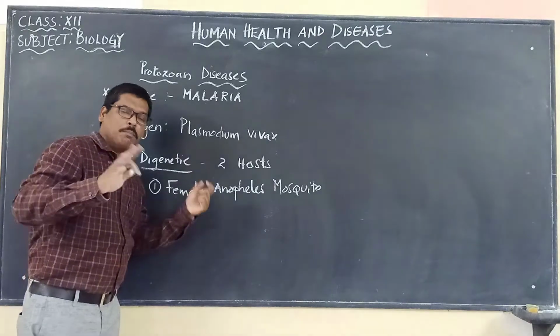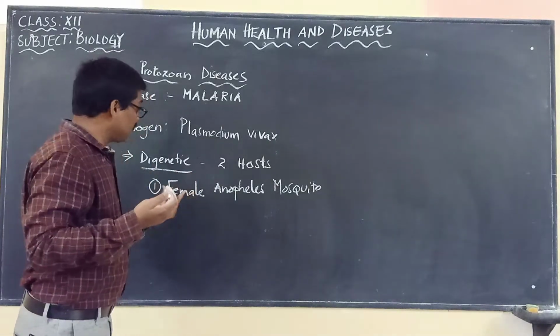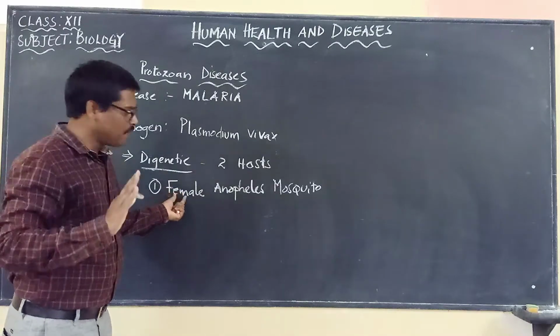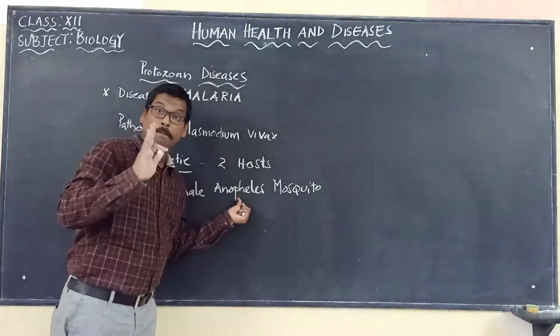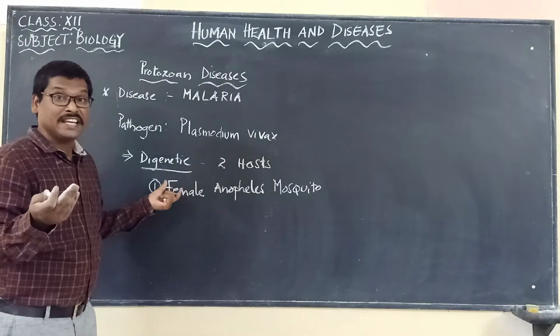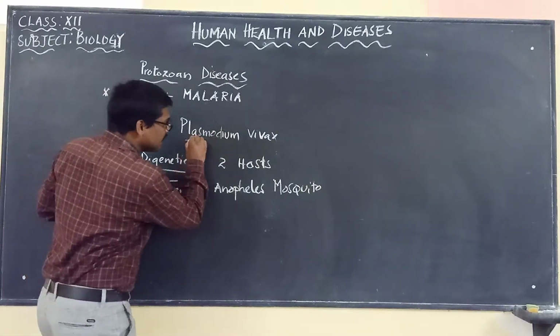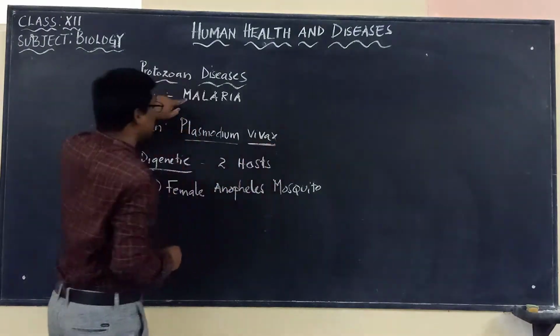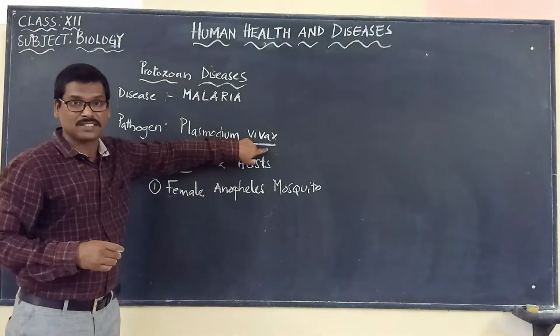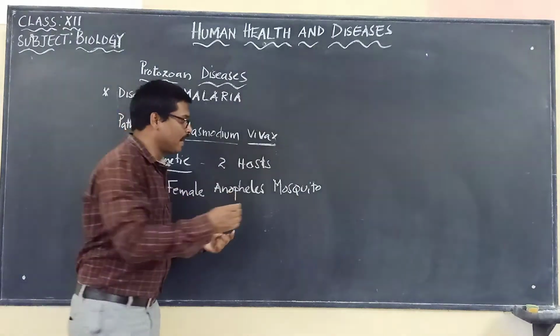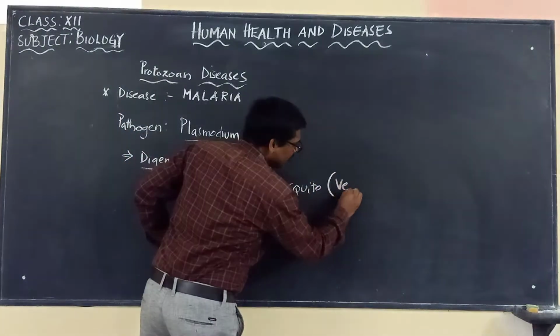And please remember, most of us get confused, saying that the female Anopheles mosquito causes malaria. No, the female Anopheles mosquito is not causing malaria. It is carrying the pathogen which causes malaria. The organism which causes malaria is Plasmodium vivax. The female Anopheles mosquito is only a carrier, or otherwise we can call it the vector.